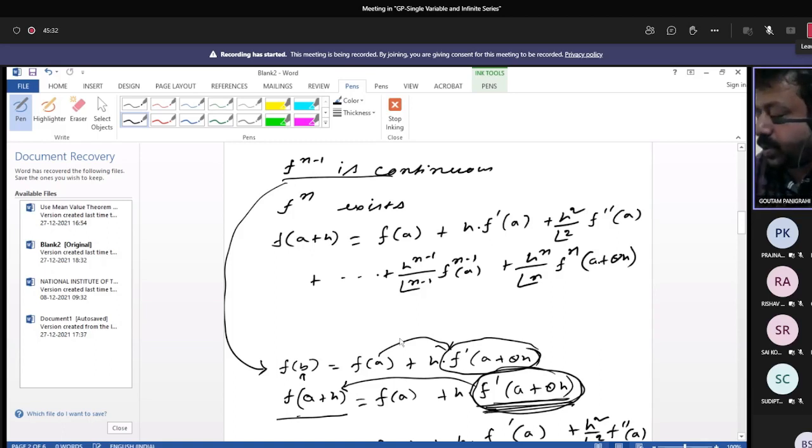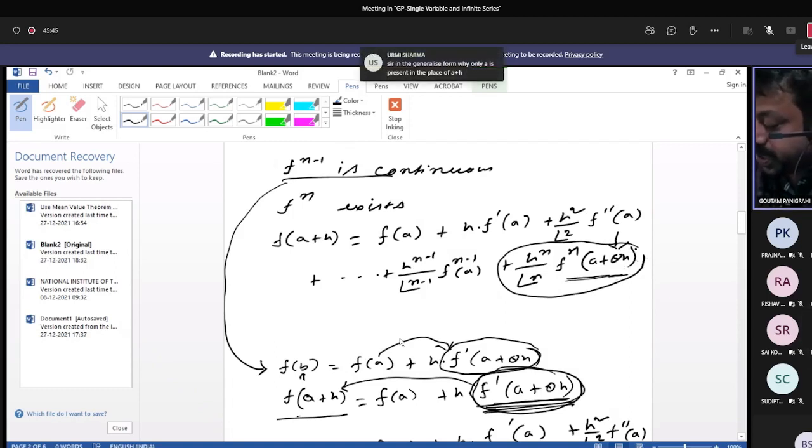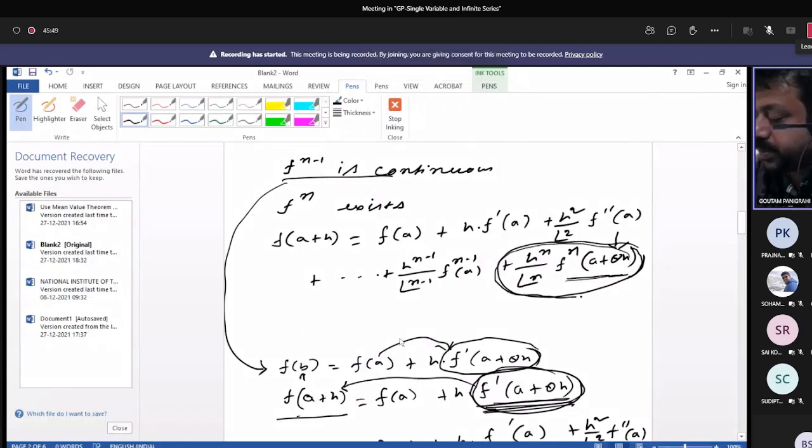Now, sir, lastly, why have you written a plus theta h? Yes, this is a good question. In the earlier terms you have written only a, because you have stopped here. You have stopped here and you have given the remainder term by this particular expansion. Okay, now you can prove it. Yes, we will prove it. We will prove this formula.